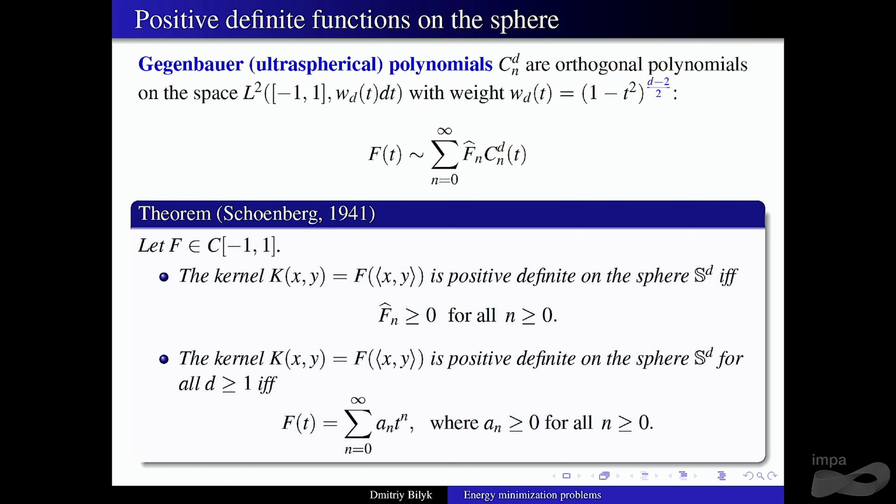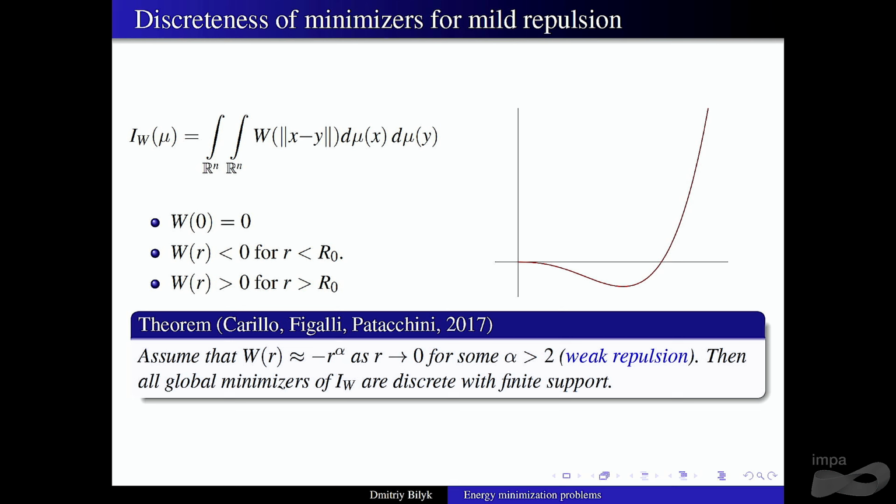And what they prove is that if your kernel behaves as negative r to the alpha at the origin, and alpha is greater than 2, which is the same value 2, actually, then global minimizers have to be discrete, with finitely many points on the support. I don't want to do the proof now, but if anybody is interested, I can explain the idea of the proof after the lectures in just a few lines, actually.